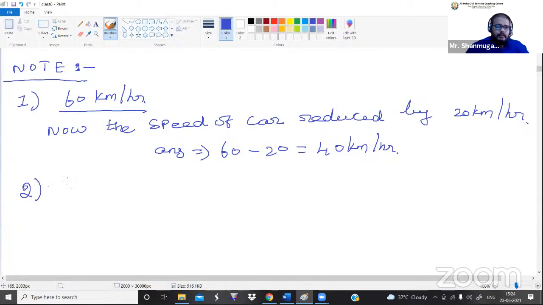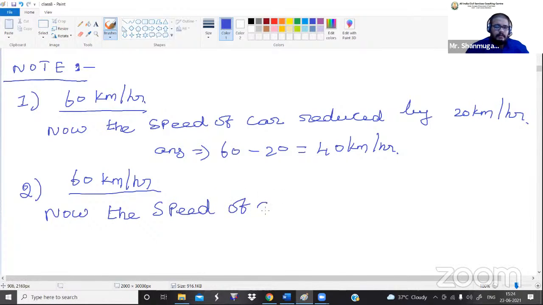And the second note is, now the speed of a car reduced to 20 kilometer per hour.